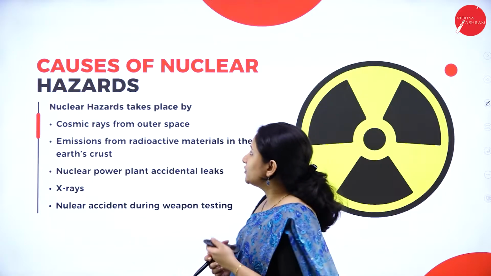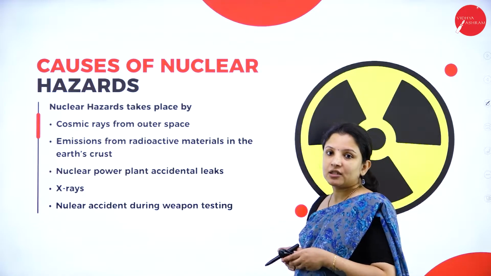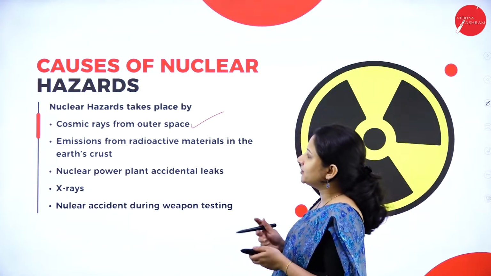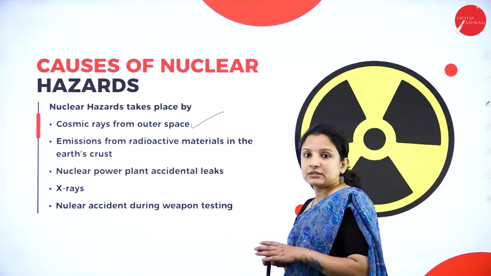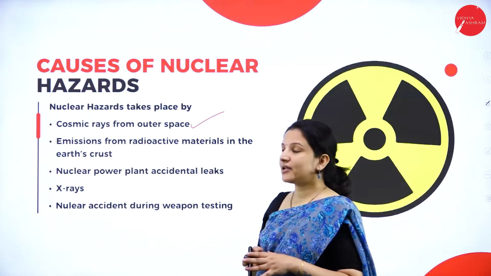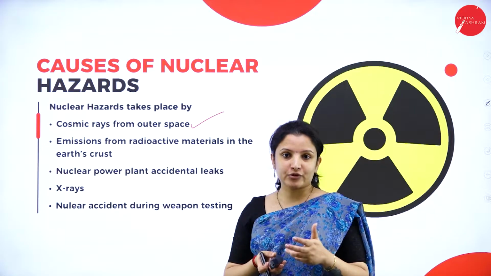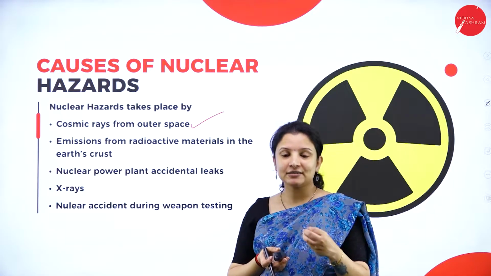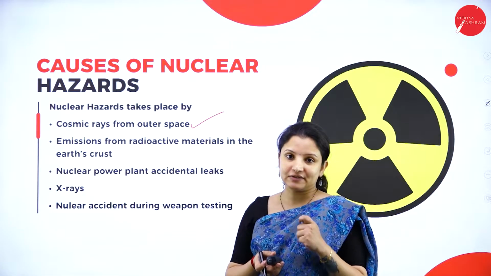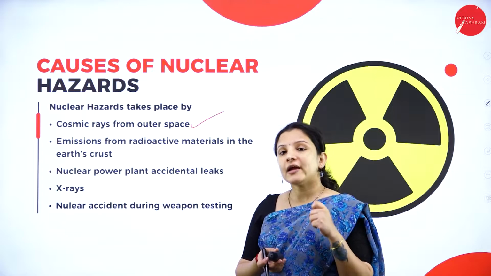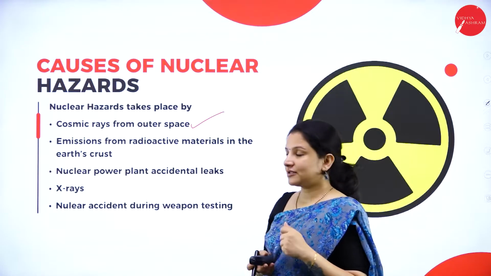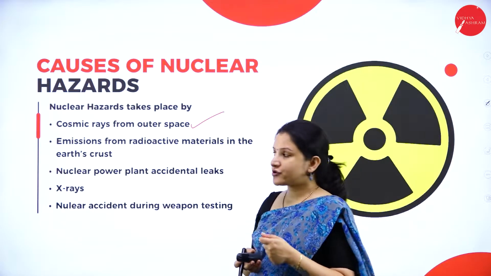So, talking about the causes of nuclear hazards. Nuclear hazard occurs because of cosmic rays from outer space. The different solar systems and galaxies in outer space produce cosmic rays. These cosmic rays, that is the radiations, contain some amount of radioactive substances which, if they enter the earth, can cause nuclear hazards or nuclear pollution.